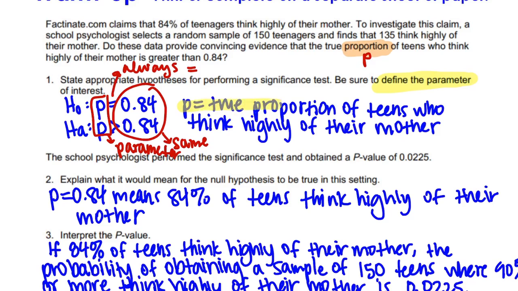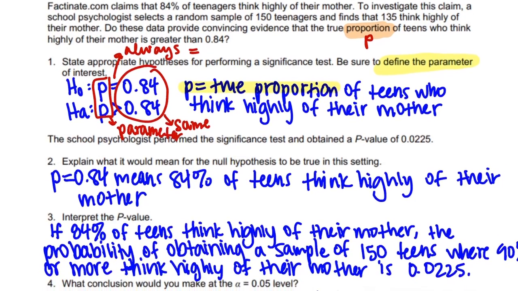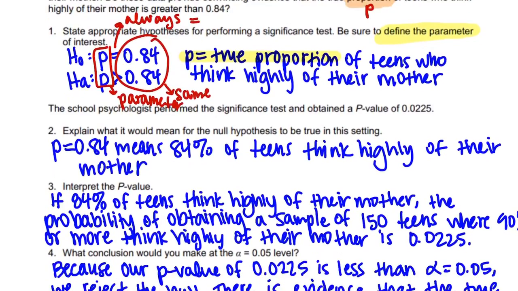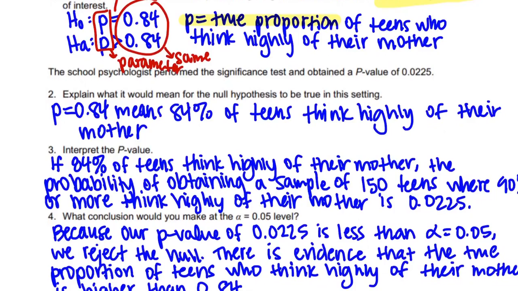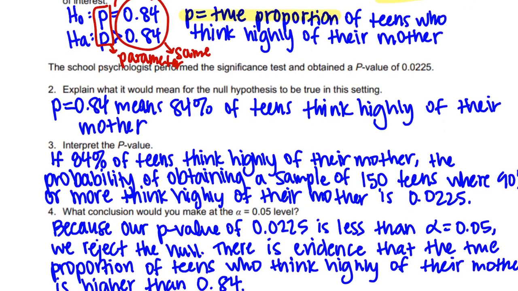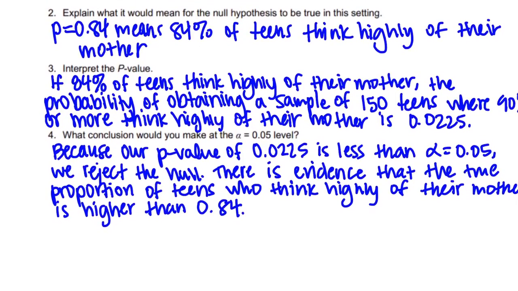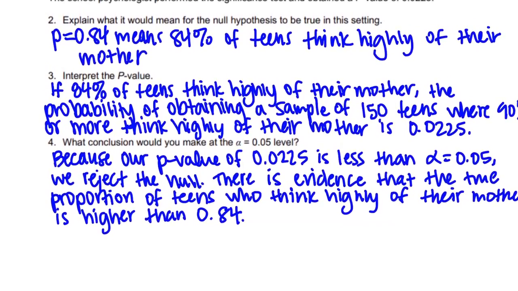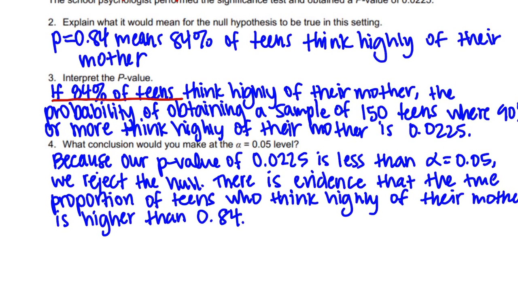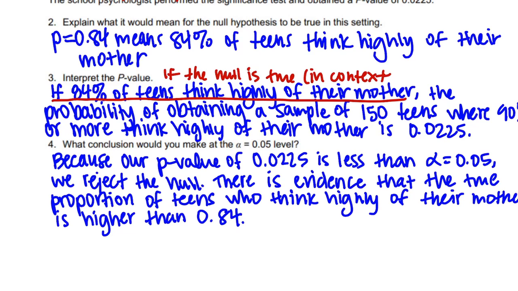Here is the definition. You just want to make sure you put it in context. So P equals 0.84 means 84% of teens think highly of their mother, that the true proportion is equal to 0.84. Interpreting the P value, remember we have first if the null is true, in context. And then we always say probability of obtaining, and then here we have our sample results.